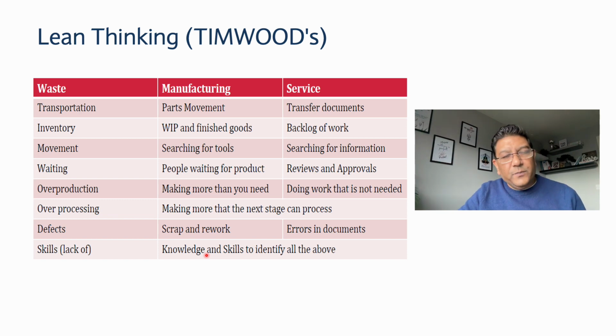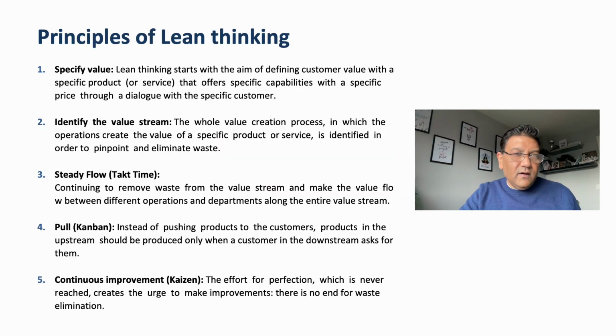Now let's look at the principles of lean, what we need to achieve, or what we are trying to achieve through implementing lean thinking in our supply chains. There are 5 key principles of lean thinking. The first one is specify value, which tells us that we need to come up with a standard: this is what we are going to produce, and this is what our client requires. These are the requirements. This is the standard we need to produce. It could be based on the client requirements, or on your consumer or customer requirement.